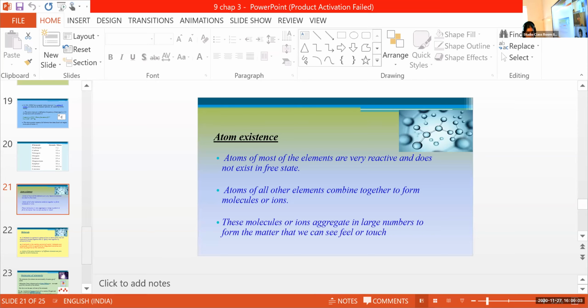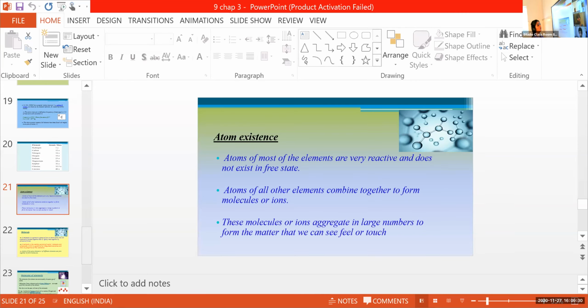Atoms of these elements combine together to form molecules or ions.